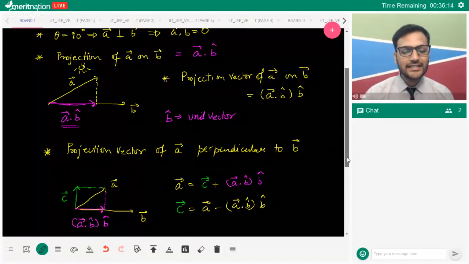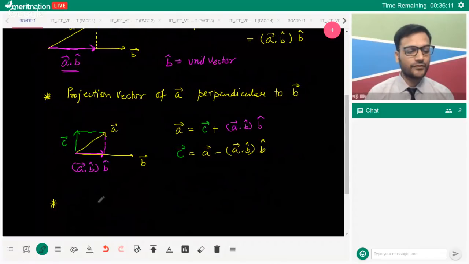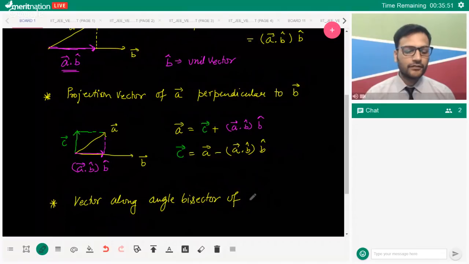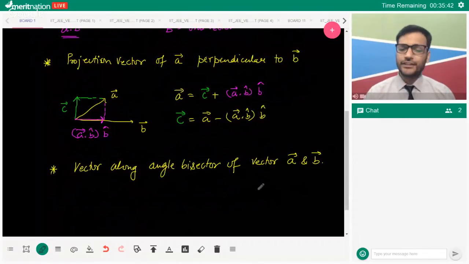One last thing which I would like all of you to remember is not regarding dot product, but regarding the addition of vectors. If I talk about the vector along the angle bisector of vectors A and B, I've written it in shorthand.